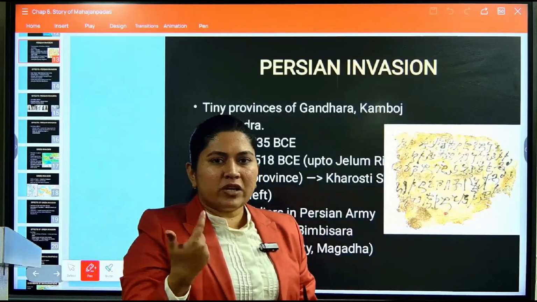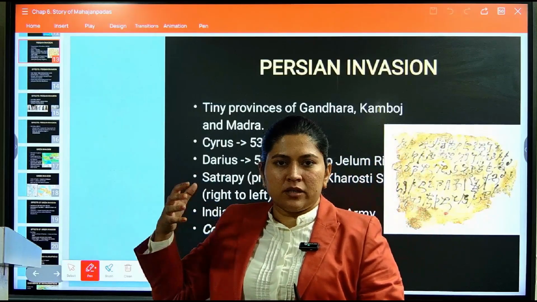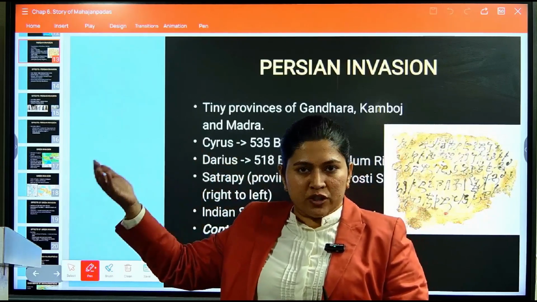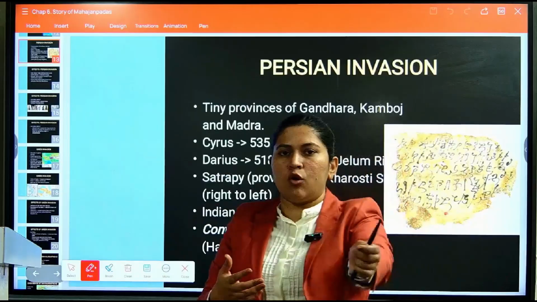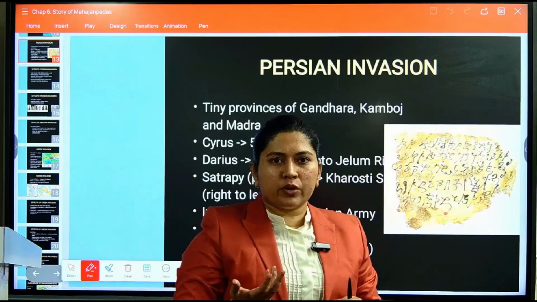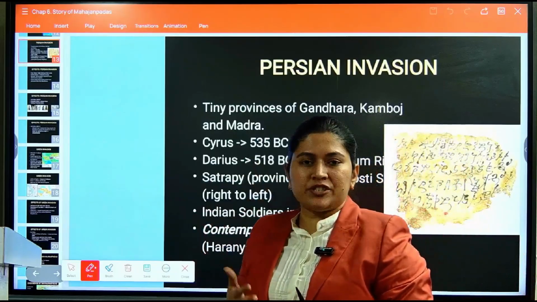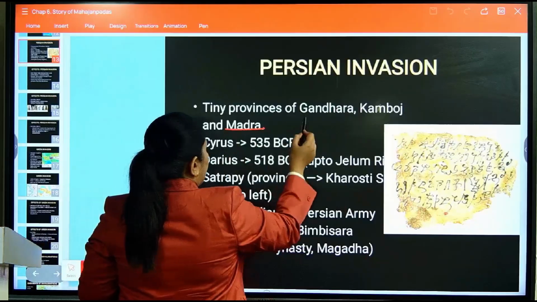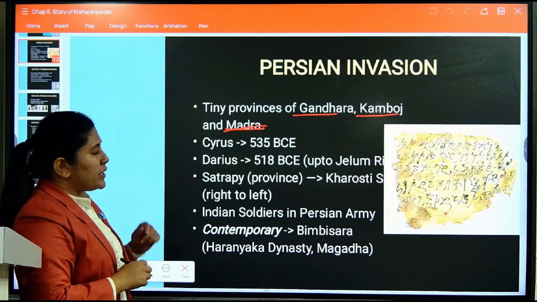The advantage of the tiny kingdoms was that these areas would be conquered, especially in today's Pakistan or Afghanistan, which is west of Jammu and Kashmir. This region was known as the Gandhara region. If you have gone through the Mahabharata, Gandhara was one of the Mahajanapadas. This Gandhara was conquered by the Persian invaders. Gandhara, Kamboja, and Madra are some examples of the tiny provinces which were conquered by the Persian invasion.